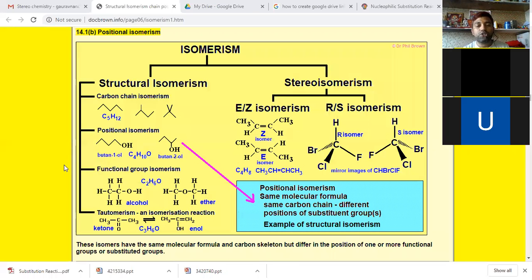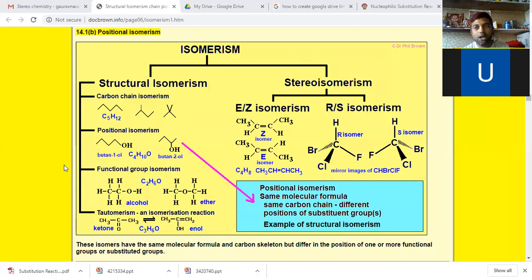In positional isomerism, the molecules have the same molecular formula and the same carbon chain, but different positions of the substituent groups or the functional groups present in the molecule.